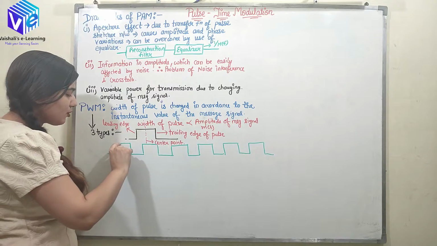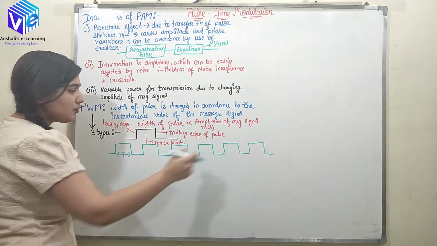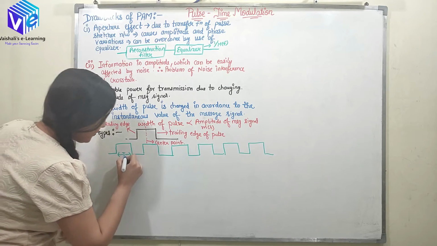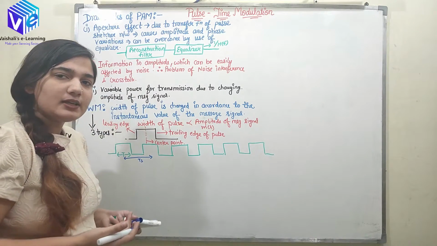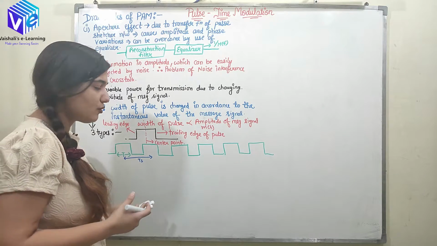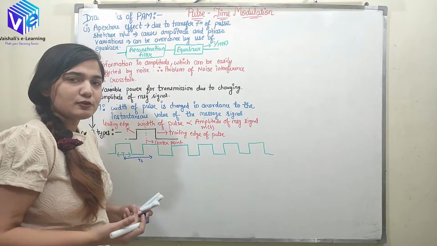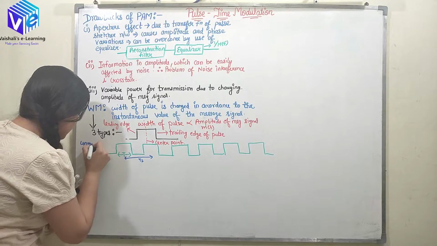The amplitude is constant, the on time T is constant throughout, and the sampling time is also constant. This is Ts, the sampling interval, which is also constant. The pulse on duration is constant, the off duration is constant, and the amplitude is constant. So this is my unmodulated pulse.